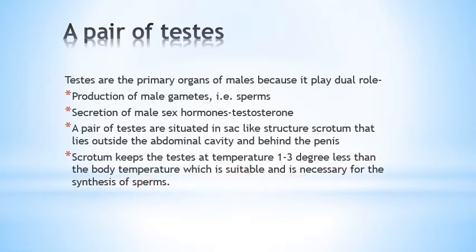So the question is, why are the testes in the extra abdominal position? They are outside the abdominal cavity because that keeps the temperature lesser than the body temperature, which is very important and very necessary for the production, for the synthesis of the sperm. If they are not in the extra abdominal position, testes will not produce the sperms.